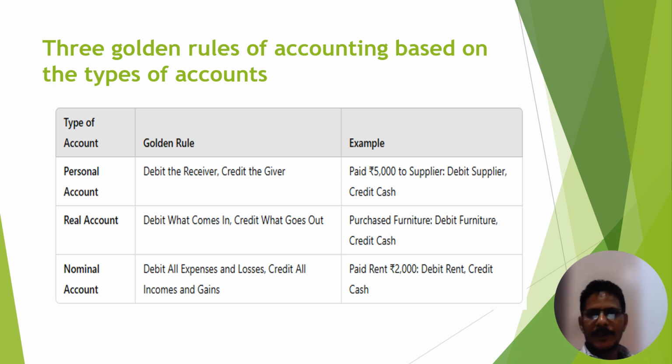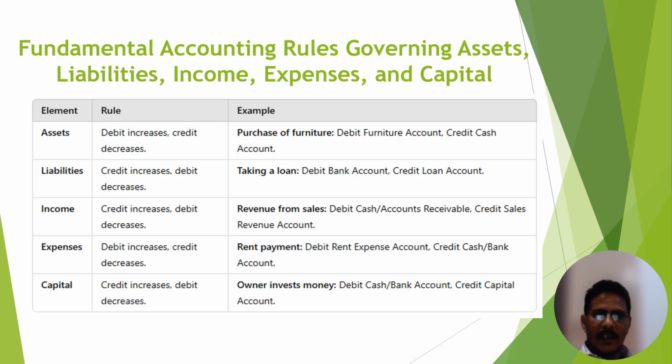Okay, this is all about the rules based on types of account: personal account, real account, and nominal account. Now, after that, we take another set of rules, the fundamental rules according to assets, liabilities, income, expenses, and capital. Now the rules are, for assets: if assets increase in our business, then we have to debit. If assets decrease in the business, then we have to credit.